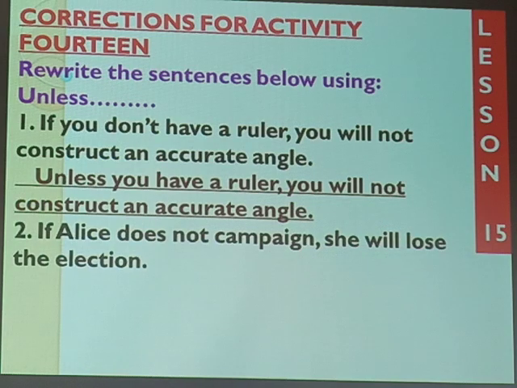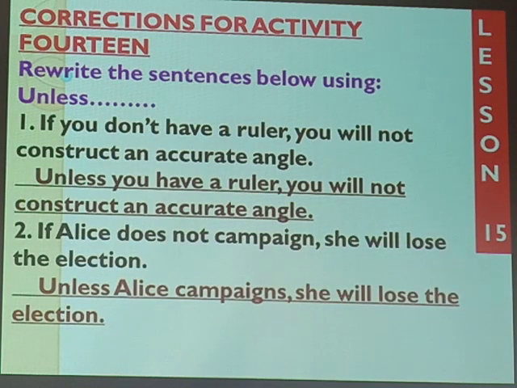We're asked to use unless at the start of the sentence, and of course the answer will be, unless Alice campaigns, she will lose the elections. She is required to campaign in order to win the election. In case she fails to do that, the result will be negative. Unless Alice campaigns, she will lose the election. You had the next